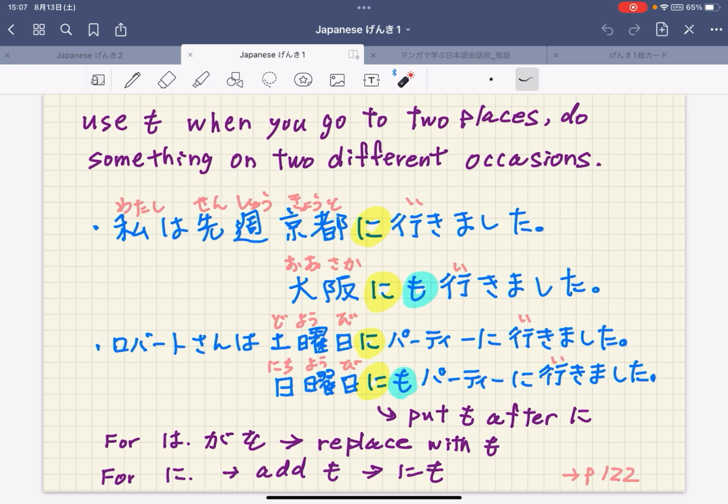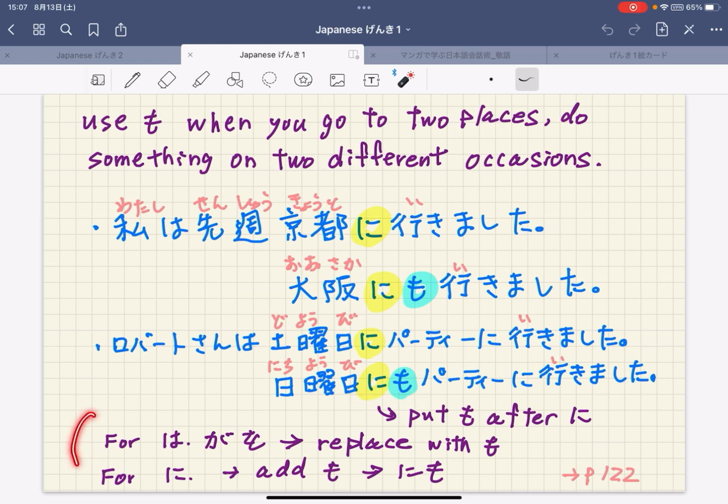He went to a party on Sunday as well. You might notice that も comes after に, not just replacing it. For particle に, you can't just replace it with も, but you insert も after に, and you have to say にも。